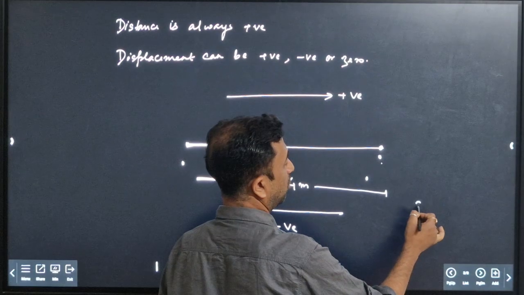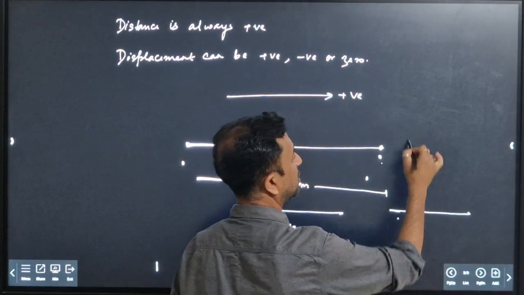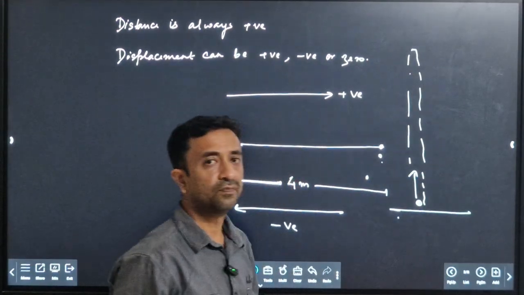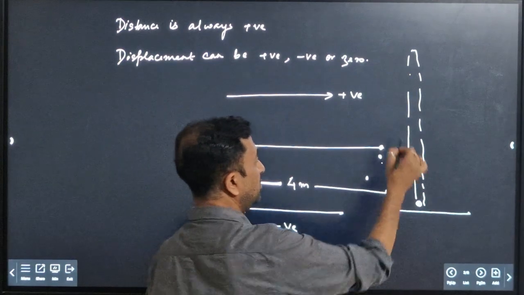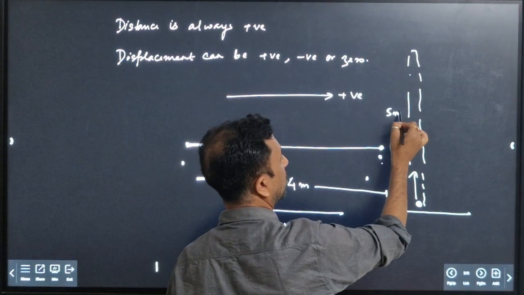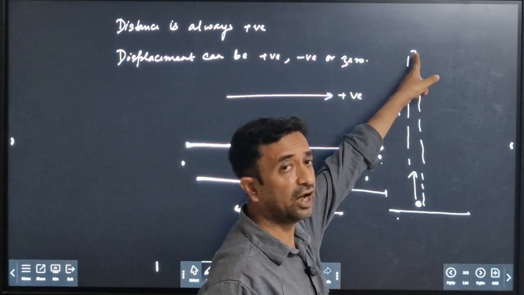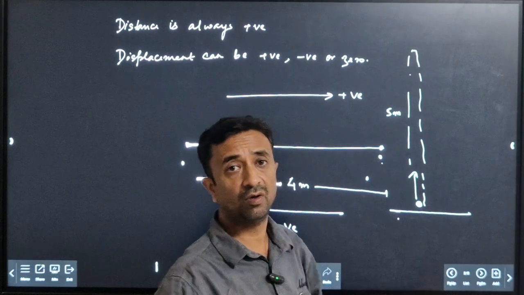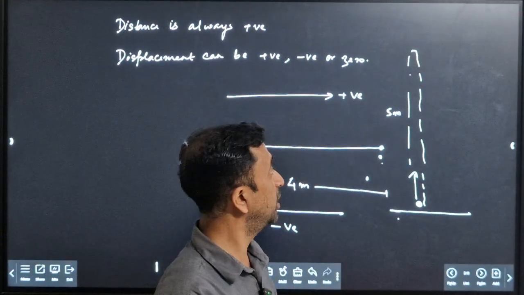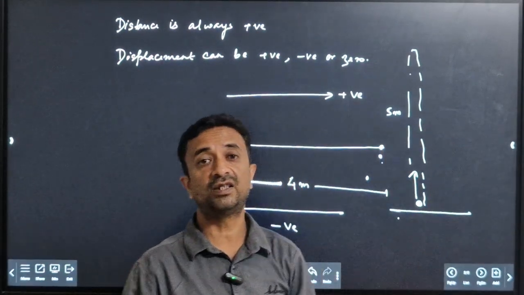Okay, one very simple example I will give. Suppose a ball is thrown from the ground in the upward direction. It moves up and it comes down. Now suppose it has moved up to a height of 5 meter. So when it reaches the highest point, it will again come down and it will travel a distance of 5 meters. So what will be the distance that is travelled by the particle? It will be 5 plus 5, which is 10 meter.